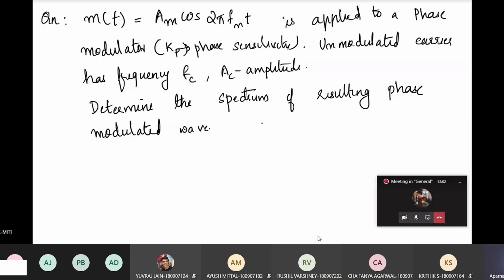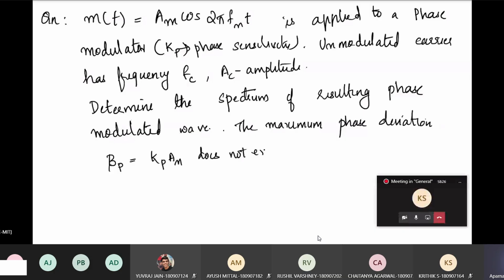The maximum phase deviation beta p equal to Kp Am does not exceed 0.3 radian.